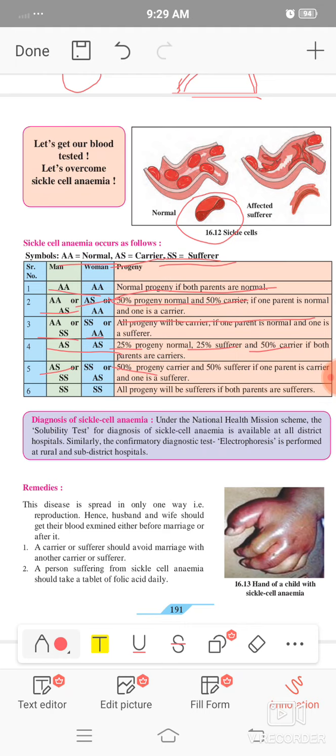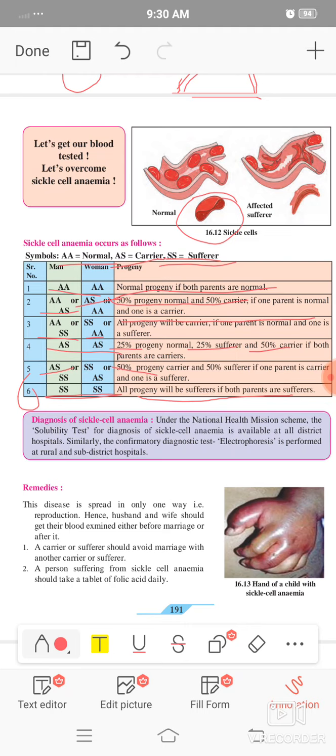And lastly, which is the most dangerous: if both parents, male and female, mother and father, are having sickle cell anemia, all the children will be sufferers. All the progeny are sufferers. So this last point, the sixth point, is that marriage should be avoided to avoid sickle cell anemia.